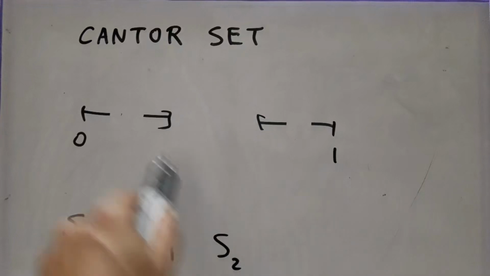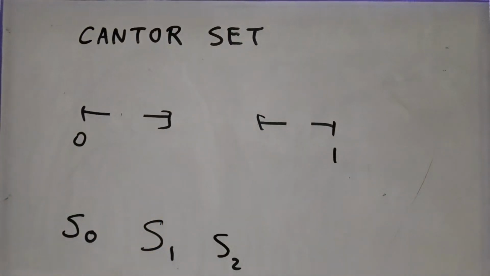This set, consisting of the union of 4 things, we call S2, exactly as we did earlier. Now we keep on doing this forever, meaning we take the limit of Sn as n goes to infinity. Now these things are all sets. So what do I mean by the limit of Sn?